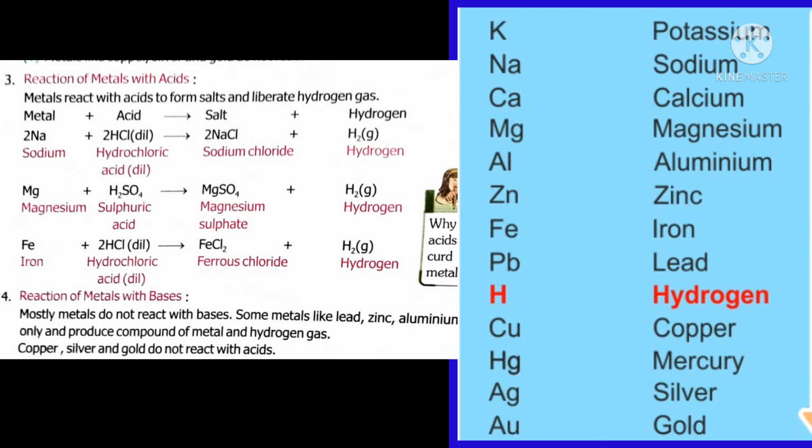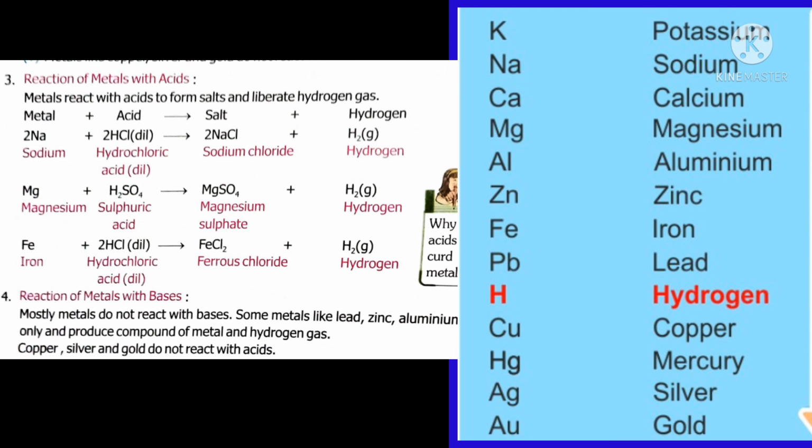The next chemical property is the reaction of metal with acid. Metals react with acid to form salt and hydrogen gas. First, you should know what an acid is. An acid should have hydrogen ion. For example, in HCl, hydrogen is present. In H2SO4, hydrogen is present. HNO3 too. So these all are acids. They should have hydrogen in the beginning or at the end.